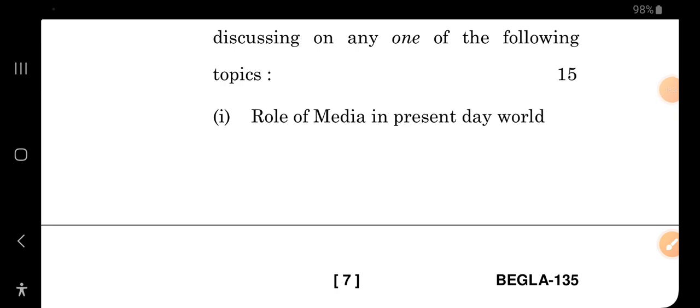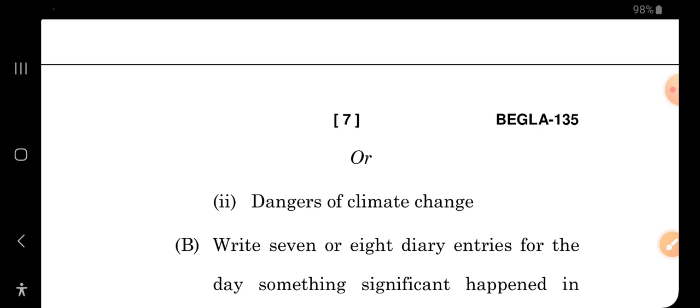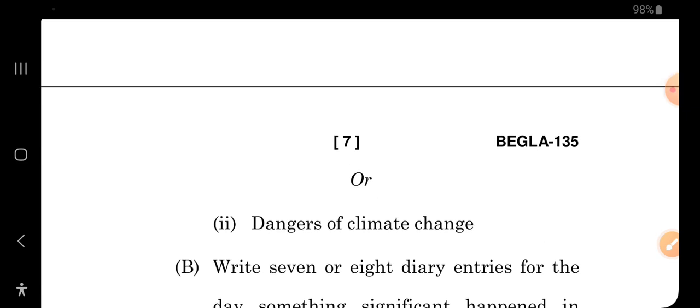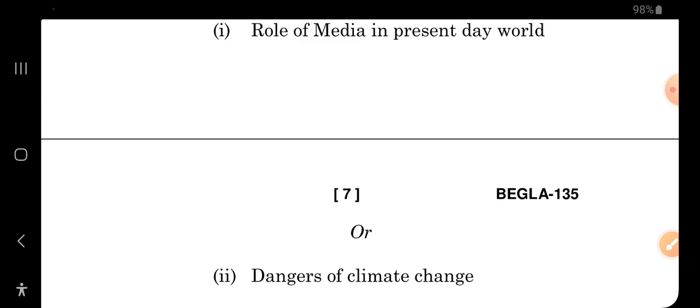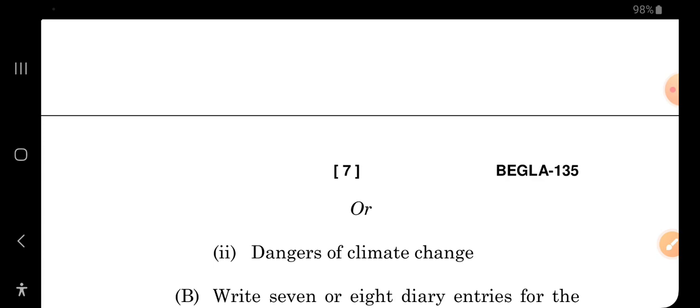ठीक है, so you can tell about that thing that in the present day world they are living from one nation to another nation. ठीक है, तो एक particular nation से दूसरे particular nation, and इस चीज़ के बारे में you can discuss. Then another part is the dangers of climate change. ठीक है, so you can also say that two friends are discussing the dangers of climate change, and they are going to talk about what are the preventions that might be required for the betterment of, and precautions or preventions you can say, so that we can instill and develop proper precautions in order to do it at their own level. So they can say that, okay, two friends Sushil and Rahul are talking.